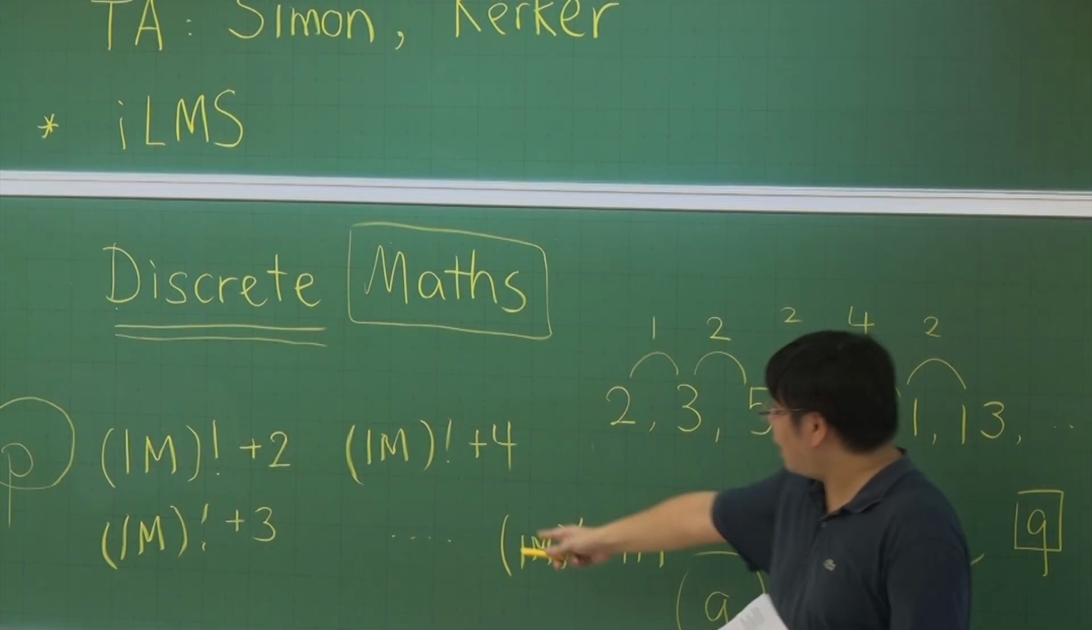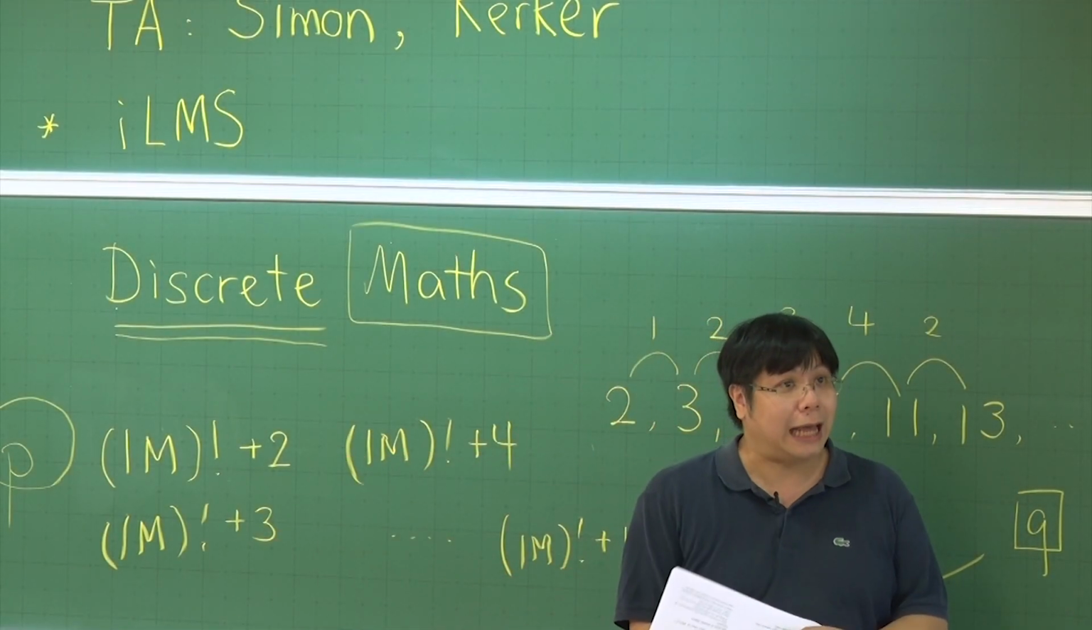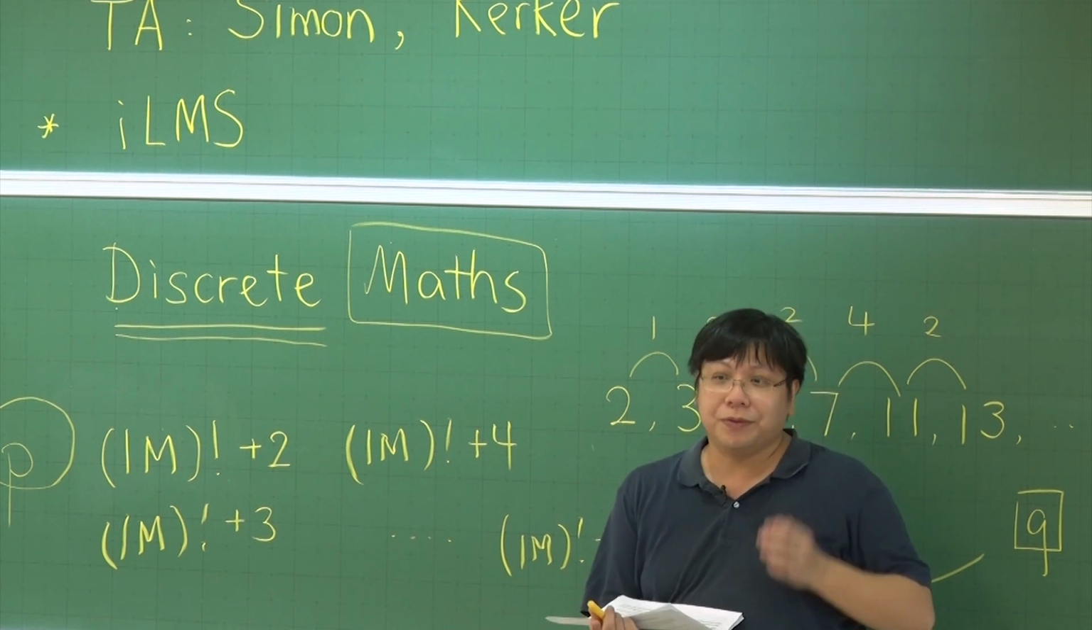So what does it mean? There may be a prime smaller than it, let's call it P. And there may be a prime greater than it, let's call it Q. Then the gap between this P and Q will be very large. It has at least 1 million numbers, or roughly 1 million numbers here, at least. So that proves our claim.